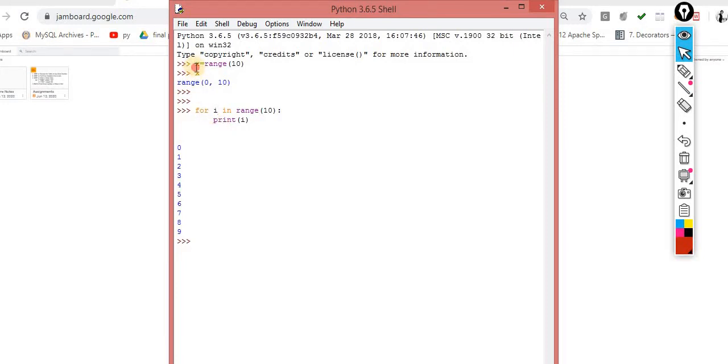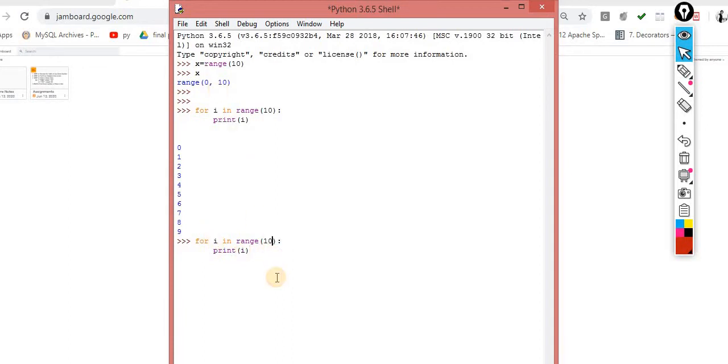Here I didn't define anything. So automatically it takes, okay, this is range type data. If I assign x is equal to 10, it automatically says it's integer type data. But range is basically used for integer values. If you pass string values or a float value over here, it will give you an error message. So by default, this I is a variable which takes the value from 0 to 9.